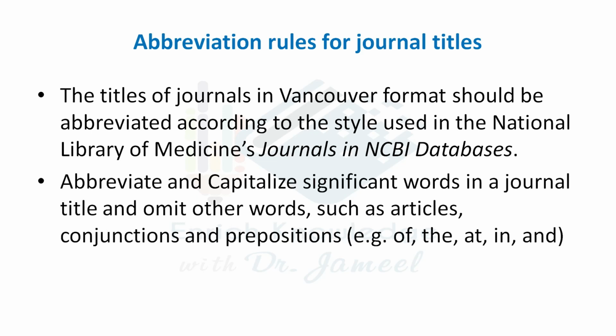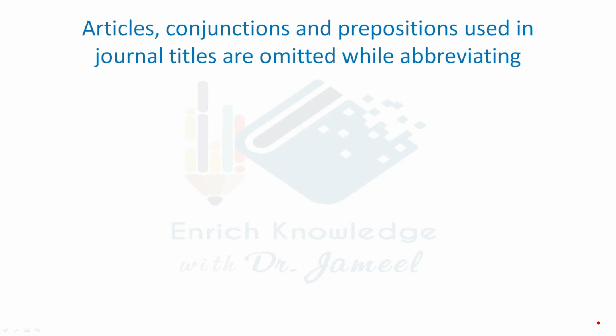Abbreviate and capitalize significant words in the journal title and omit other words such as articles, conjunctions and prepositions, for example of, the, at, in, and. So the articles, conjunctions and prepositions used in journal titles are omitted while abbreviating.